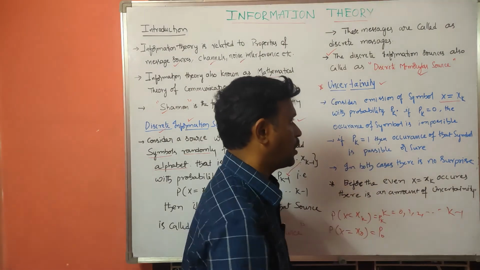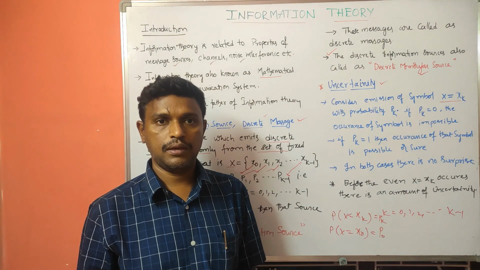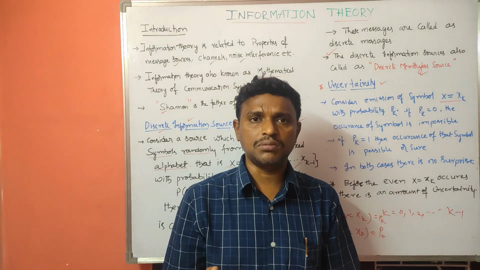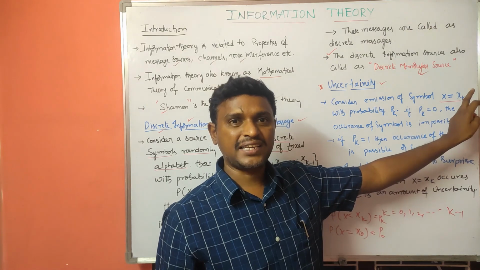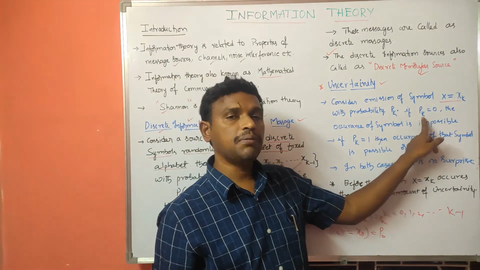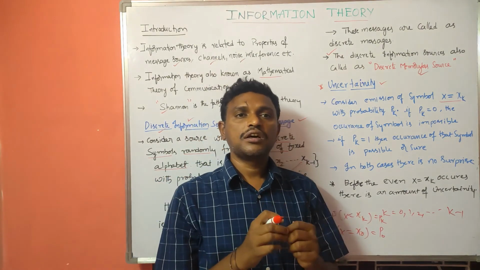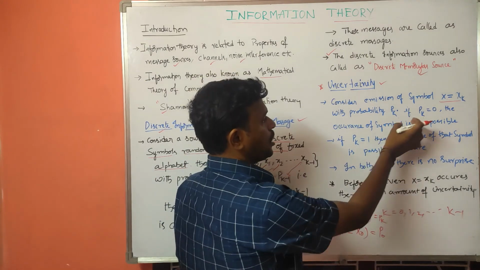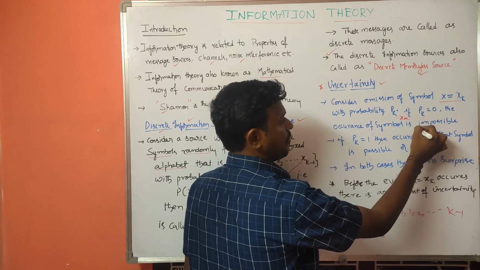Okay, that's what we have here. So if Pk is equal to 0, the occurrence of this symbol is impossible. Next, if Pk is equal to 1, the occurrence of symbol Xk, where Xk is the symbol and the probability of occurrence of that Xk is Pk. So here if Pk is equal to 0, it is impossible to occur. That's what I have written: if Pk is equal to 0, the occurrence of symbol Xk is impossible.